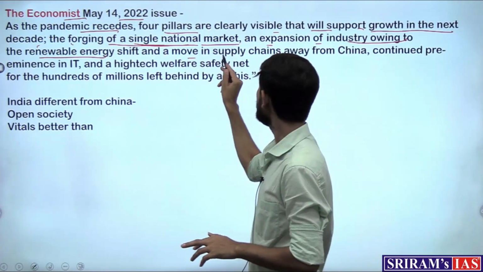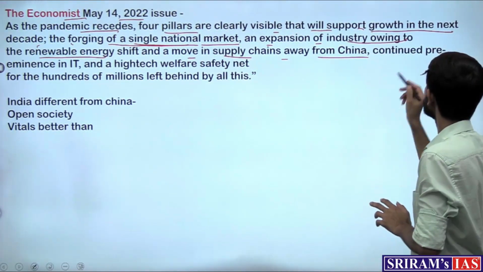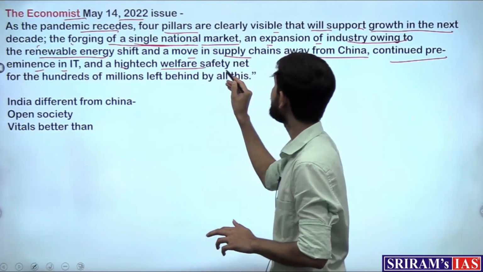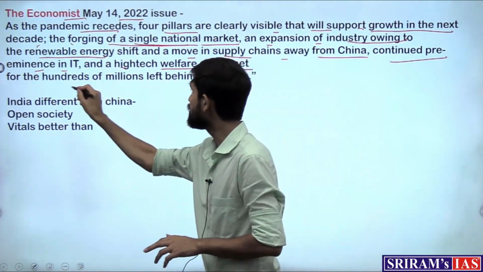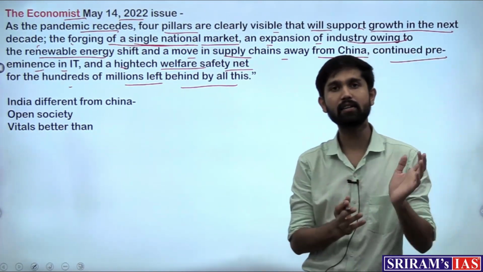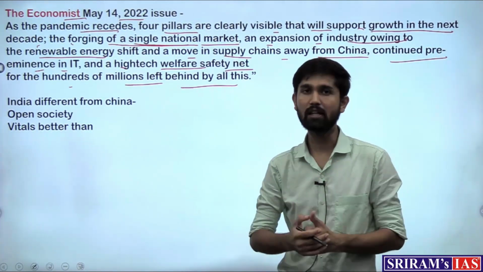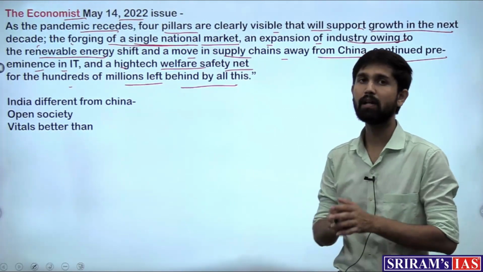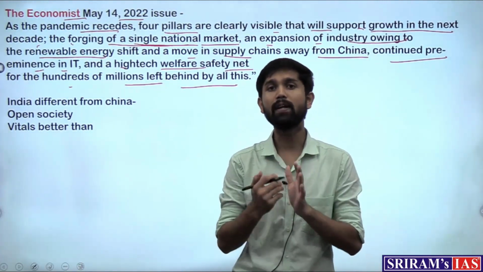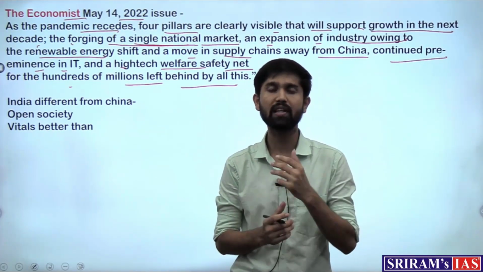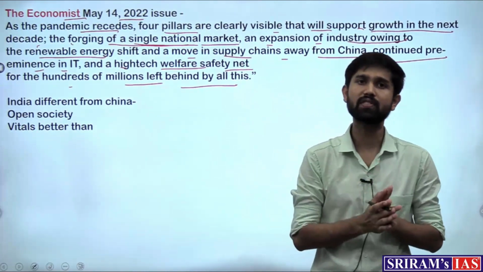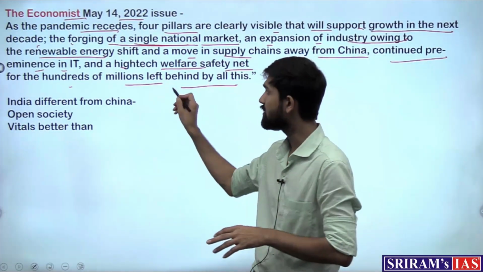Then, the move in supply chains away from China, as we discussed, and continued preeminence in IT and high-tech, and a welfare safety net for the hundreds of millions left behind by all this. So even with this, the IT sector had always been growing and is set to grow more. So based on these pillars, the Economist magazine is also saying that India has a good future when it comes to utilizing its demographic dividend and India rising to its potential. So these are some of the positive signs that the author highlights via these magazines.